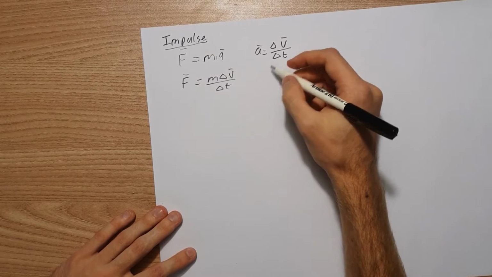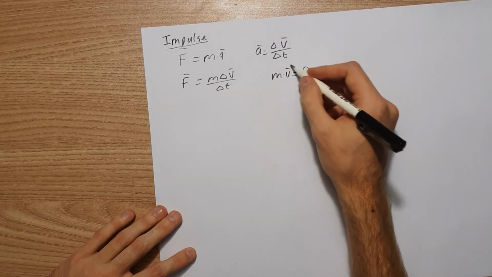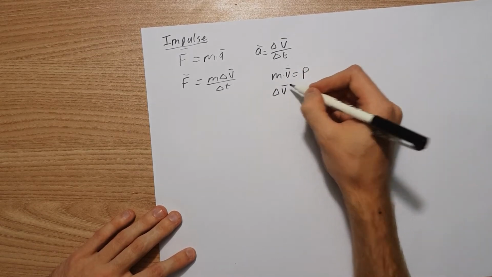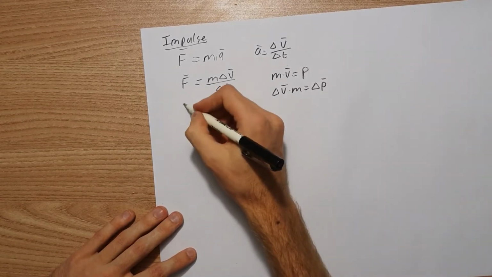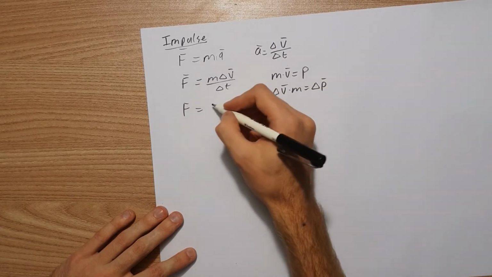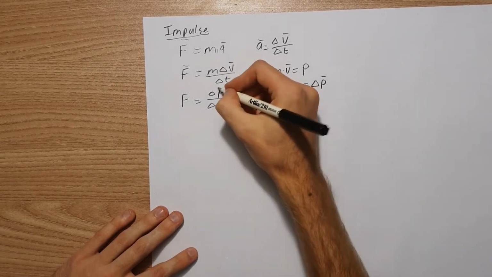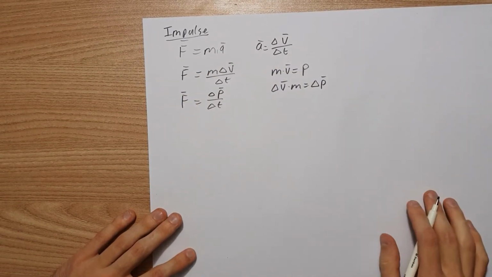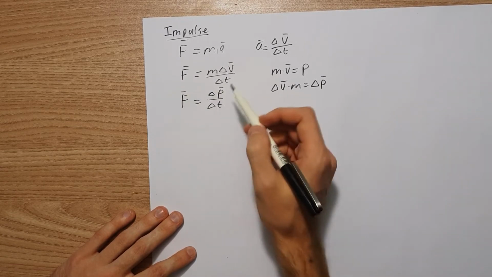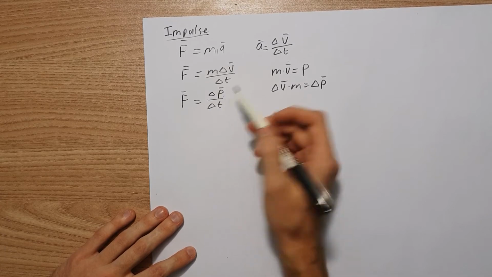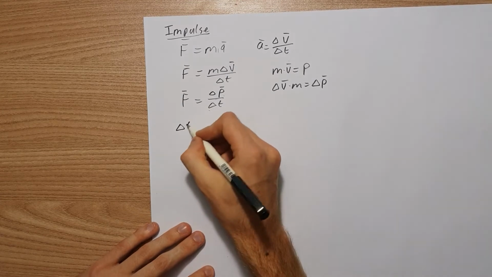Okay, but what do we know about mass and velocity? Well, we know that mass times velocity equals momentum. So if I take the change in velocity times my mass, I'm going to get the change in momentum. Okay, so therefore force is equal to the change in momentum over my change in time. Remember, those are vector quantities. So therefore we can relate the force that an object experiences when moving to its momentum in a period of time. Okay, and that's what we call impulse. The other way it can be written is this over here.